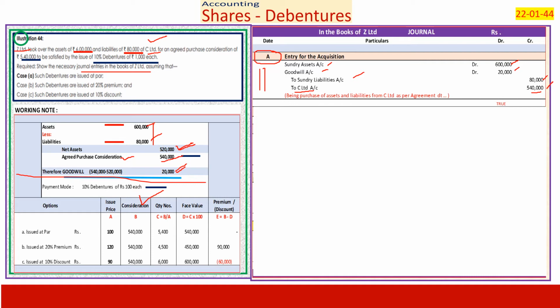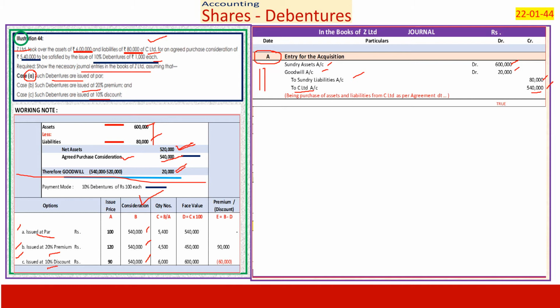But what the problem expects you to do is, required, show the necessary journal entry in the books of Z Limited, assuming that you have three options. We are issuing debentures to them, debentures of 1,000 each. The amount to be paid to them is always 5,40,000, we have agreed. It says there are three situations. Debentures are issued at par, at 20% premium, or at 10% discount.